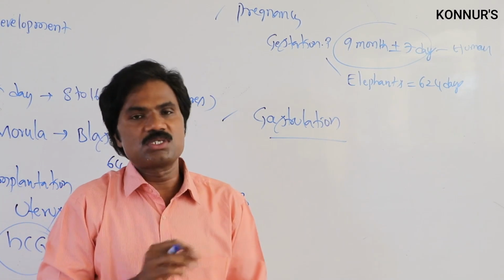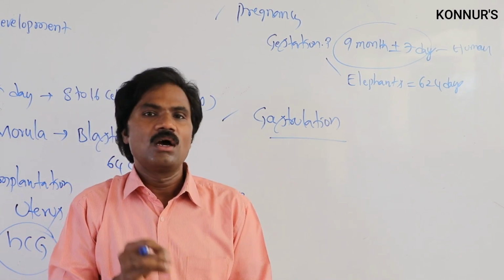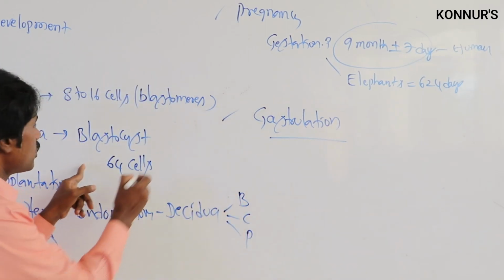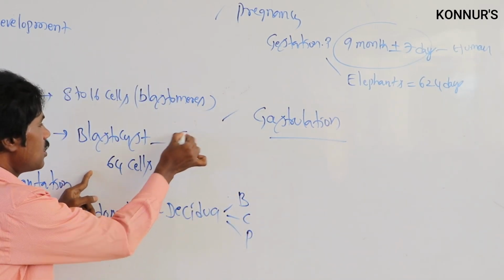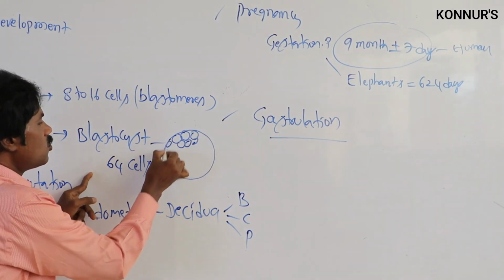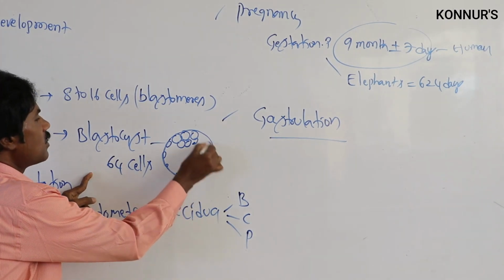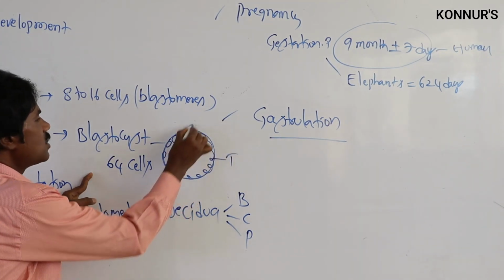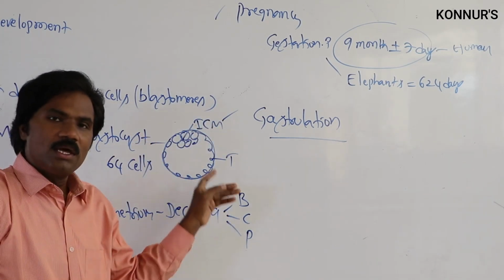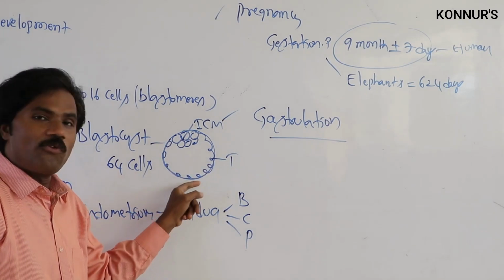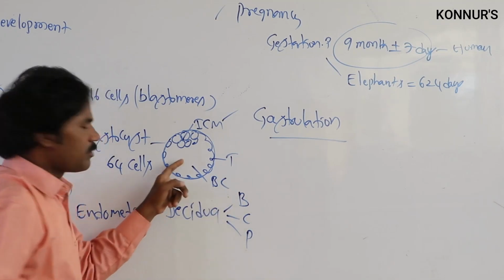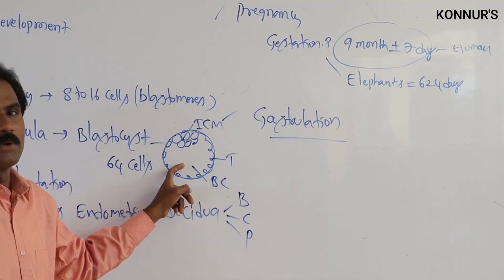The blastocyst: once again recall that in the blastocyst, 64 cells are present, the outer layer and the inner cell mass. Both layers are present here. This is the trophoblast, this is the inner cell mass. In the blastocyst, the outer trophoblast, the inner cell mass, and the middle blastocoel are present.